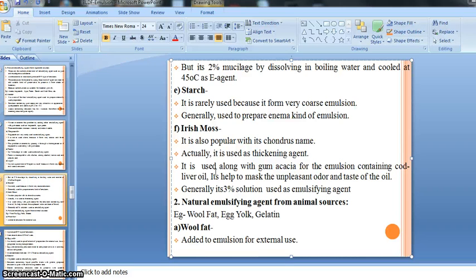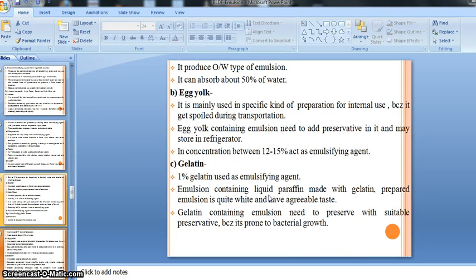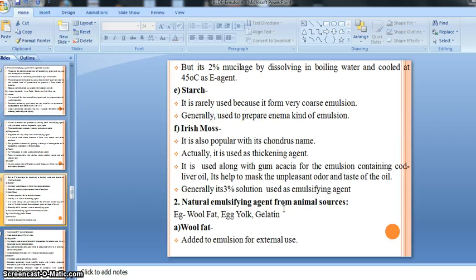Liquid paraffin is a medicated oil, it has medicinal value. Gelatin gives a quite white appearance and a small degree of pleasant taste, masking about 99% of the taste of liquid paraffin.